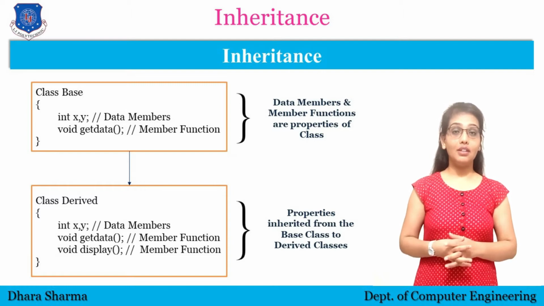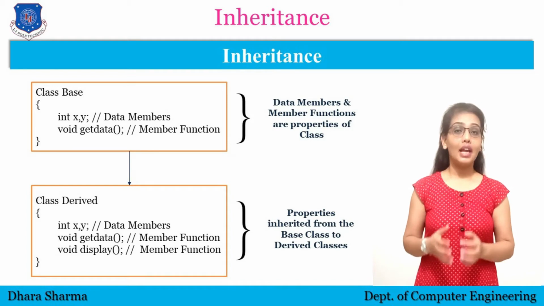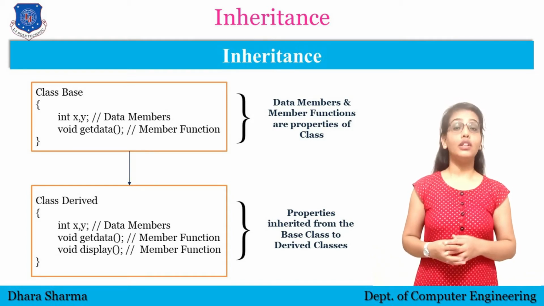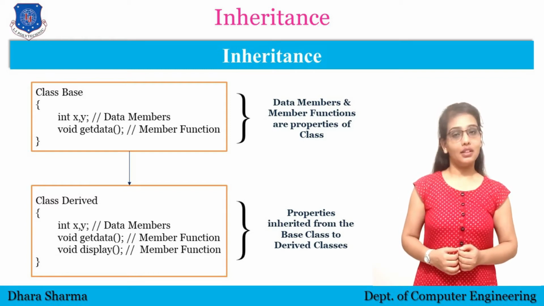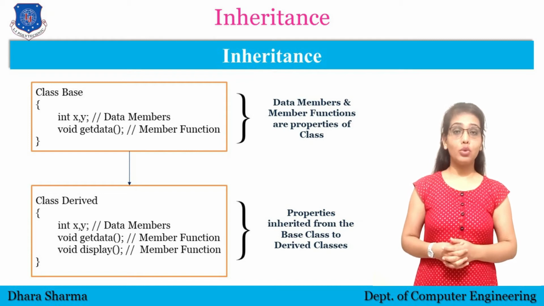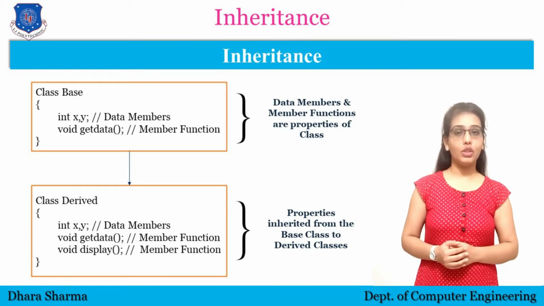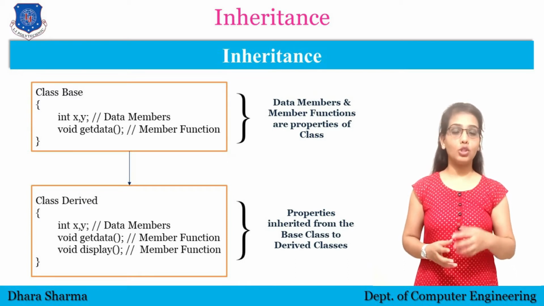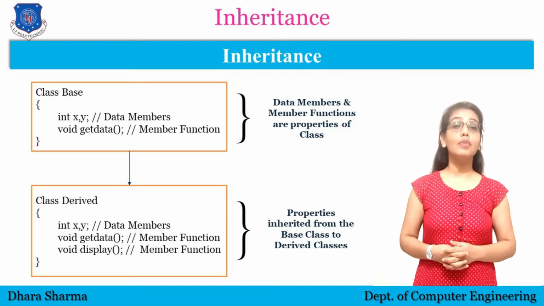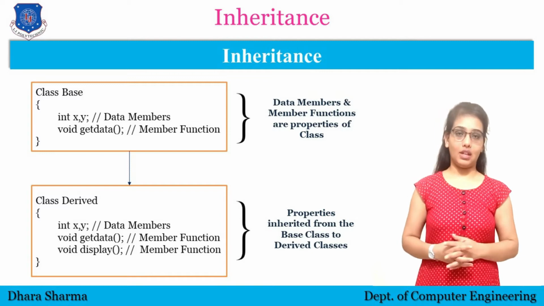As I explained earlier, the properties of one class are inherited into the other class. That means the data we declare or the functions we declare or define in one class can be inherited into the other class. Here in the derived class you can see the variables declared in the base class and the function declared in the base class are derived into the derived class. As well, the derived class has its own property, its own function. Here you can see the display function is not defined in the base class, so it is a function of the derived class.